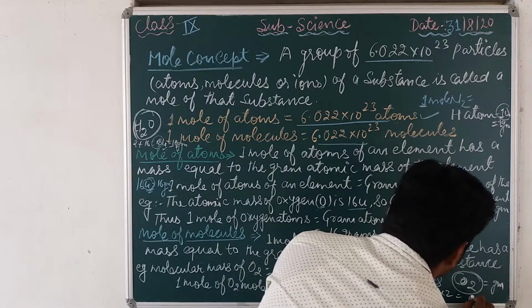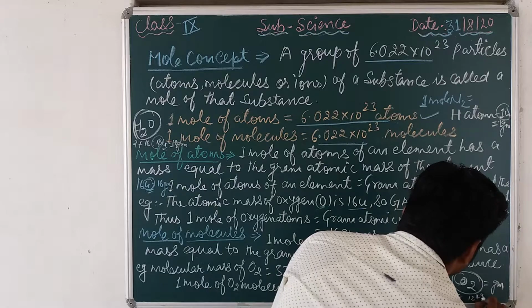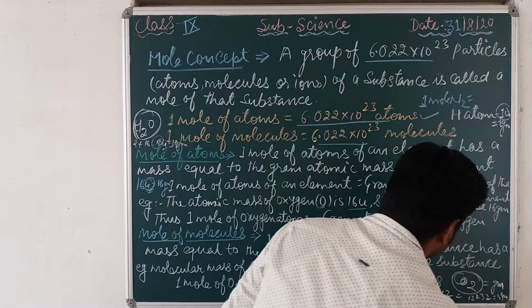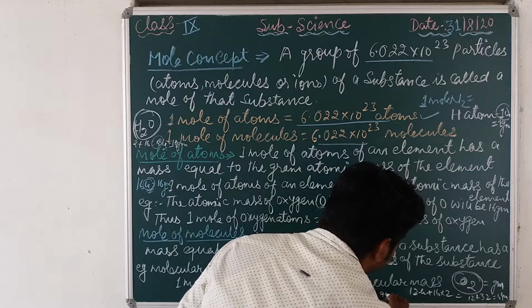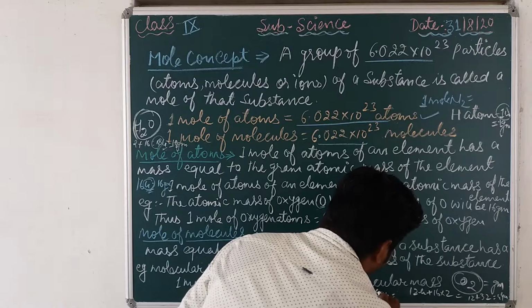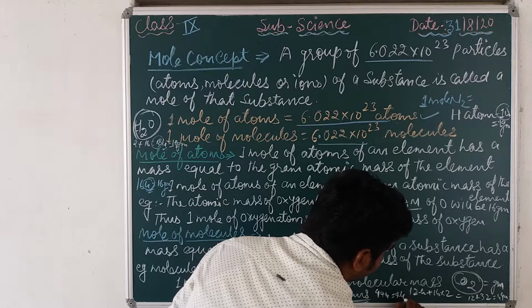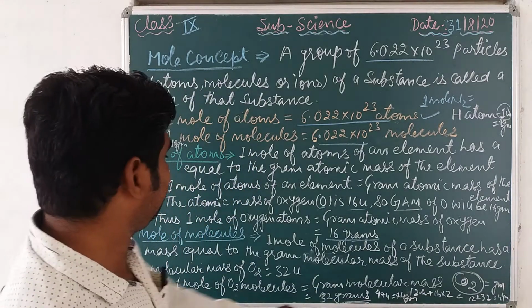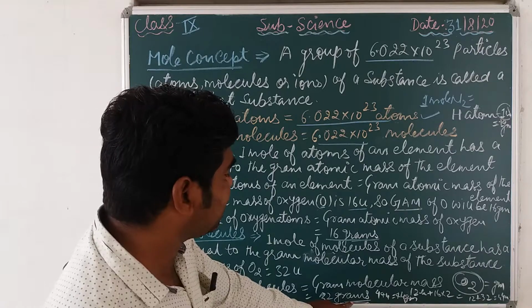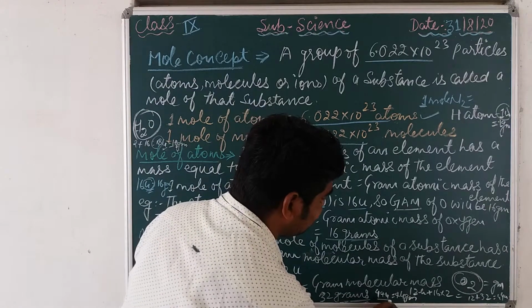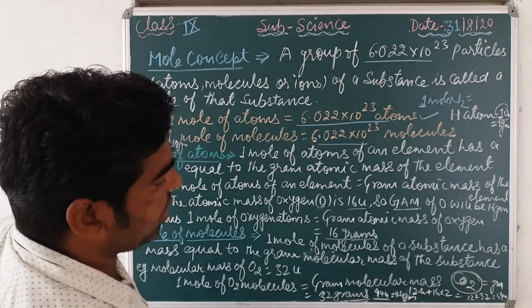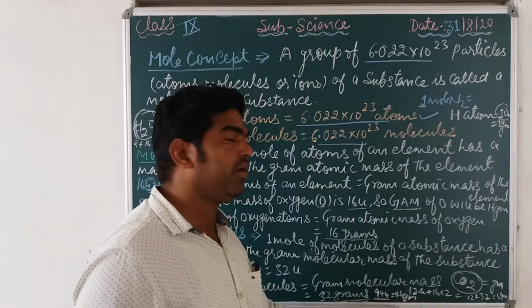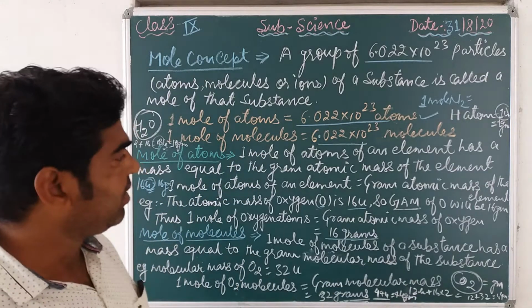So that is equal to 12 plus 32, that is 44 unit. So that 44 unit is equal to 44 gram. Means this 1 mole of carbon dioxide has mass how much? 44 unit. If we are taking the mass as gram molecular mass, so that is 44 gram.